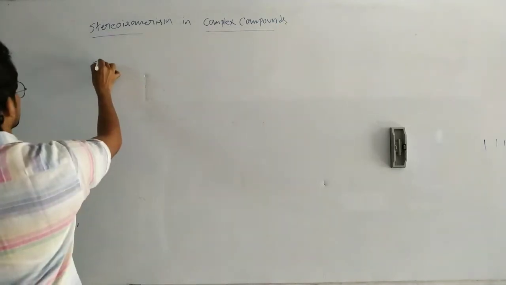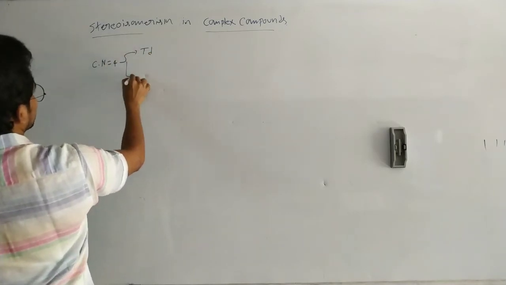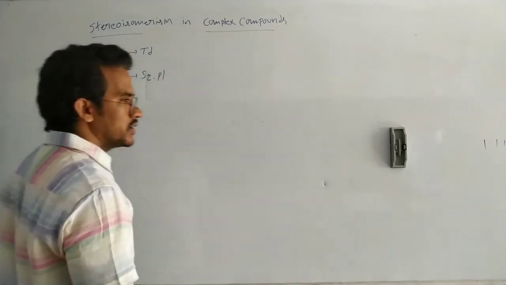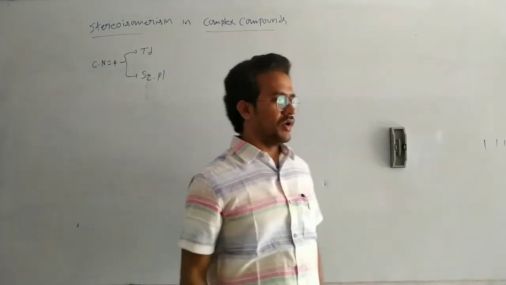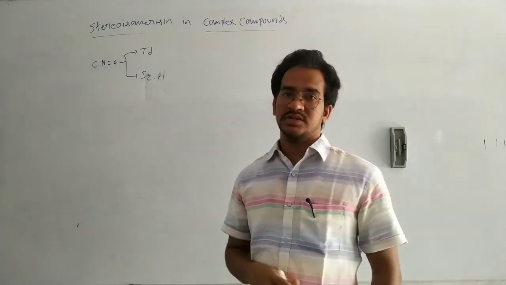For coordination number 4, it may be tetrahedral or it may be square planar. The complex compounds having coordination number 4 may be tetrahedral or square planar.